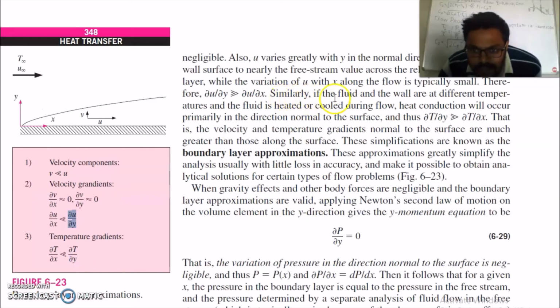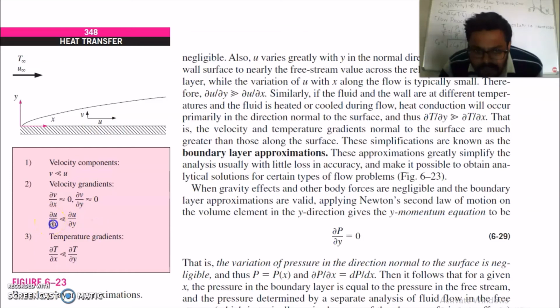Similar way, if the fluid and the wall are at different temperature, the fluid is heated or cooled during flow. Heat conduction will occur primarily in the direction normal to the surface, and thus del T by del y, which is this gradient in the normal direction to the surface, is much greater than del T by del x, which is this gradient. So this is your condition for temperature gradient.